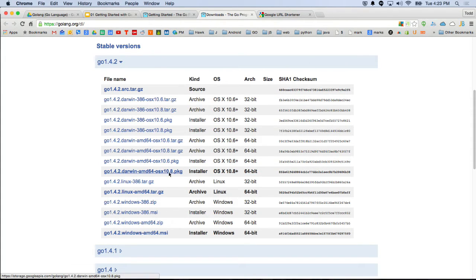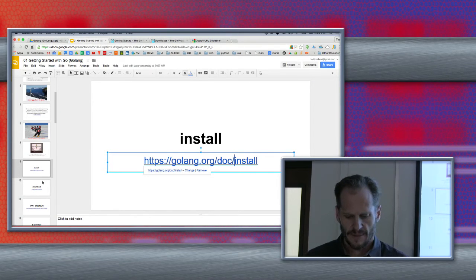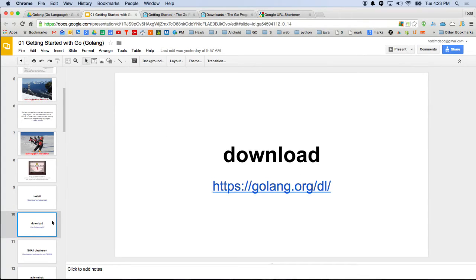Likewise, if you're on Windows, here's Windows 64-bit, and here's Windows 32-bit. On Windows, it's easier, but you could just Google, how do I tell if my computer's 32 or 64-bit? And now you understand what that means. So you download it, and then you're almost ready to install it.